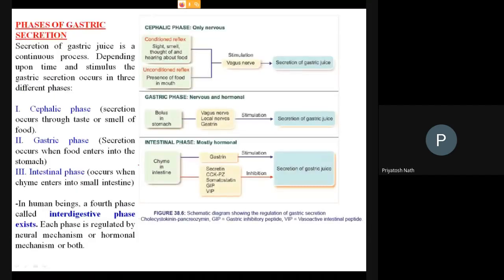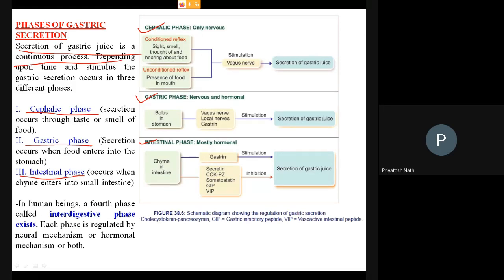So this is about the various phases of the secretion of the gastric juice. You can divide the whole process into three phases. Look here, three phases. One is the cephalic phase, another one is the gastric phase, and the third one is the intestinal phase.